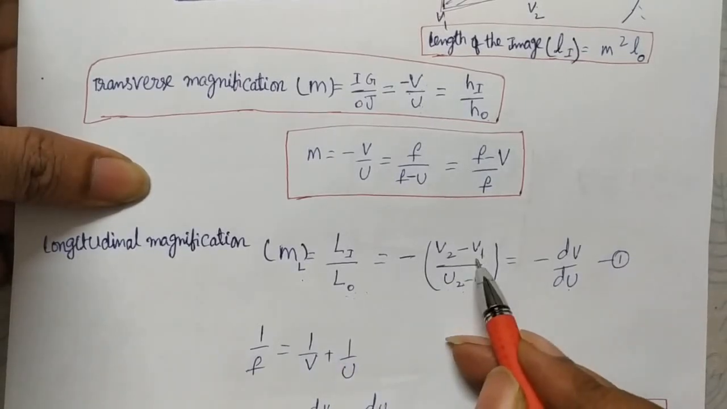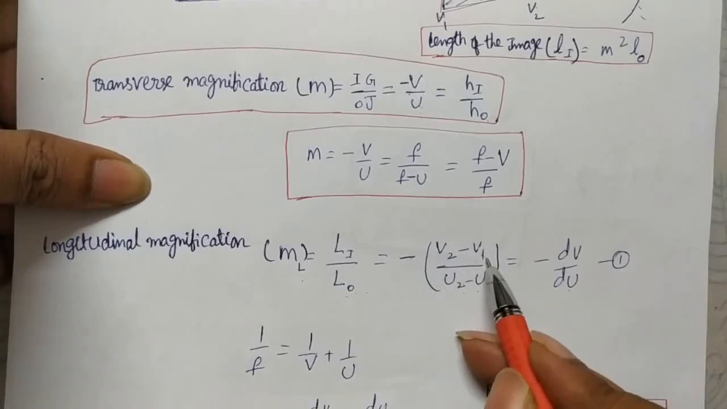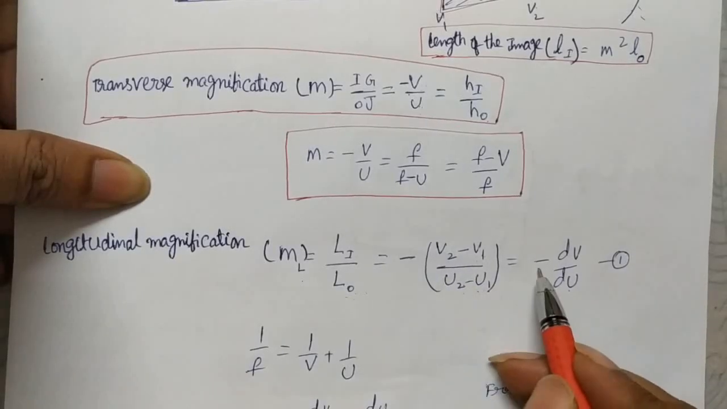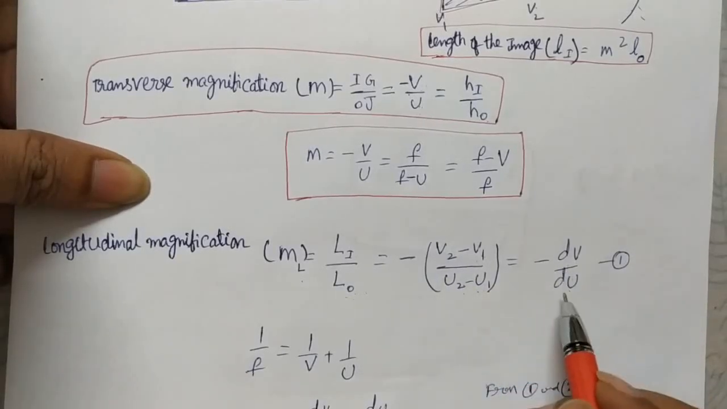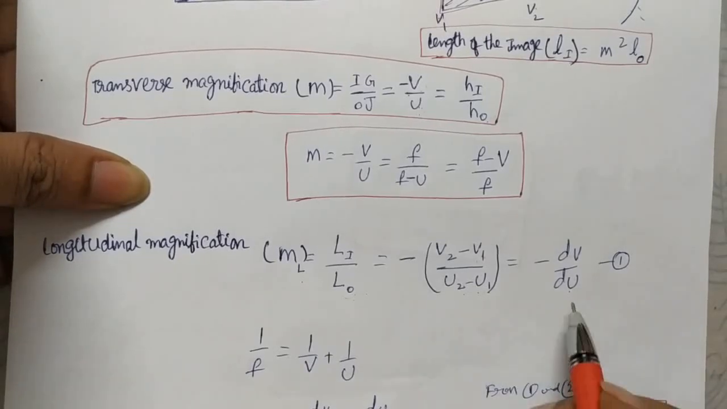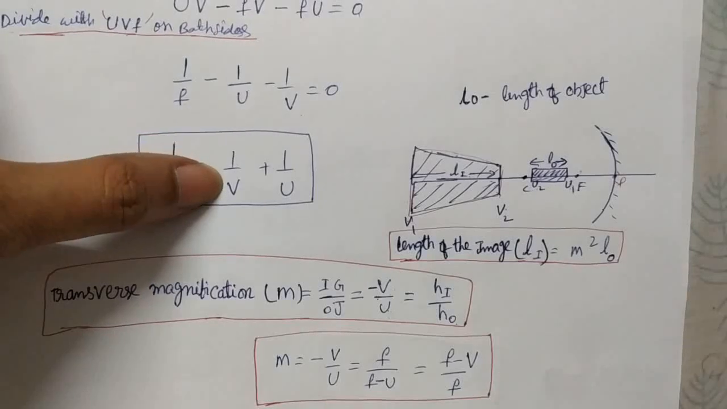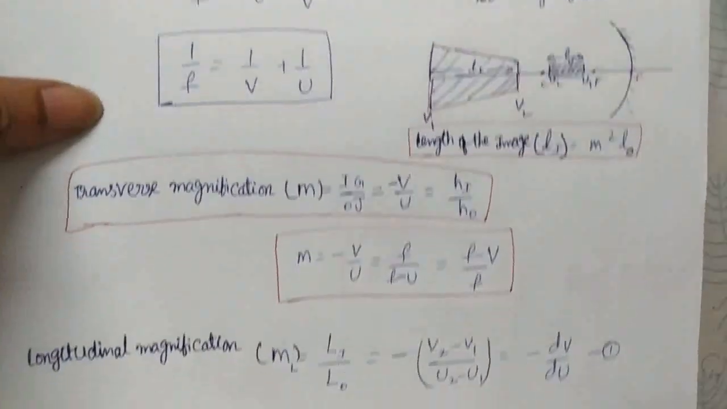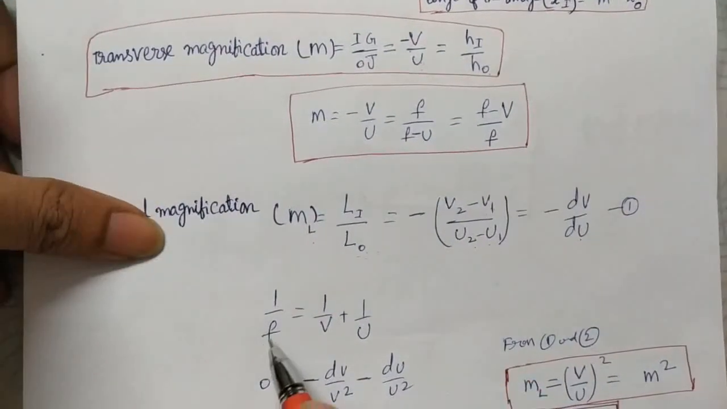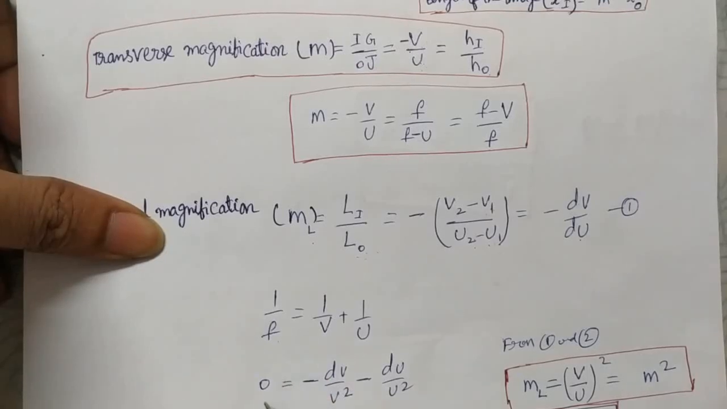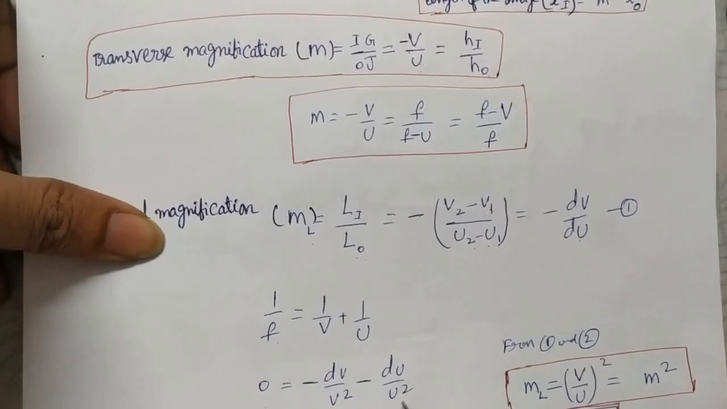This is the change in the image distance by changing the object distance, that you can write as minus dv by du. To calculate this we are using the mirror formula 1 by f is equal to 1 by v plus 1 by u, on differentiating both sides. And here, for this constant, differentiation you get 0, and for these two we get differentiation like this.